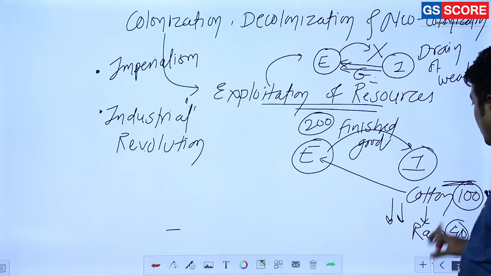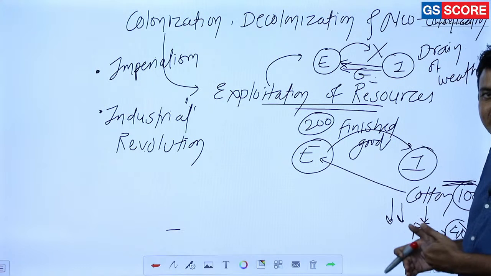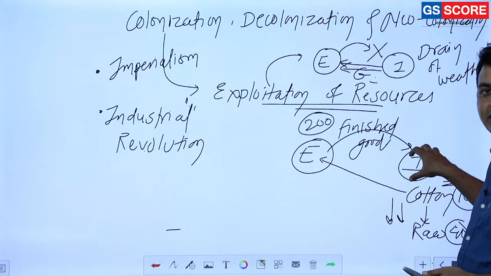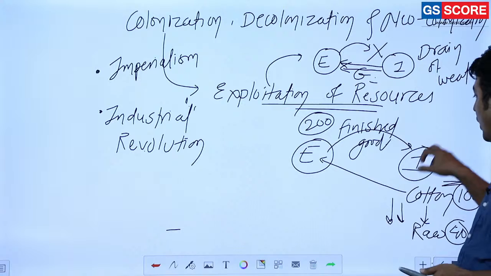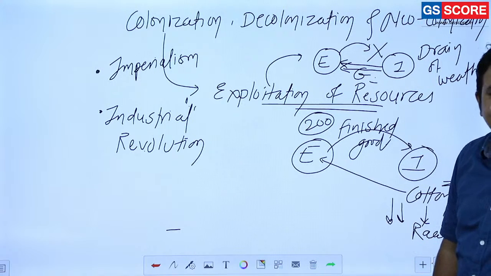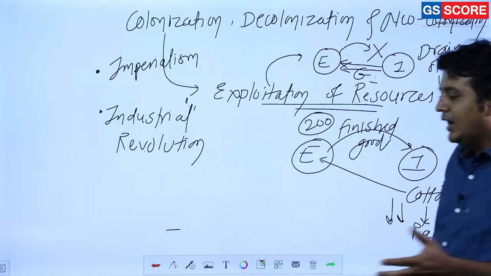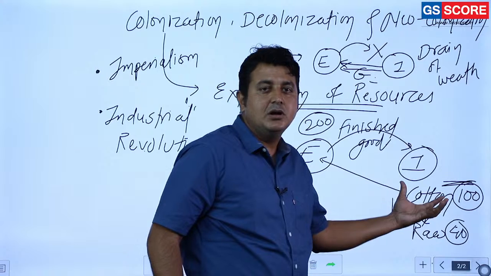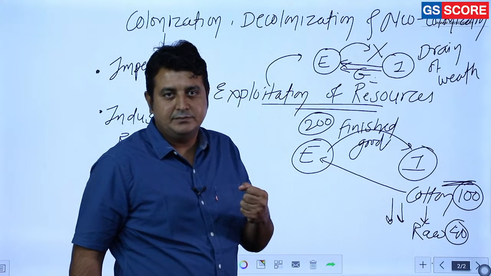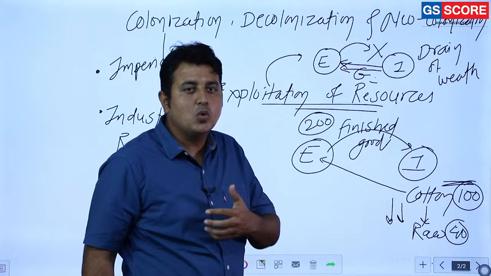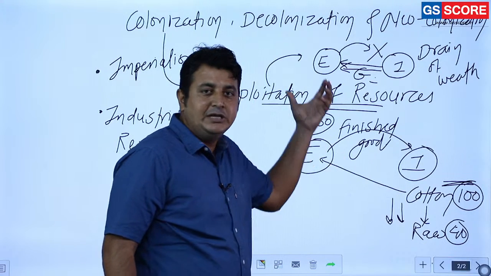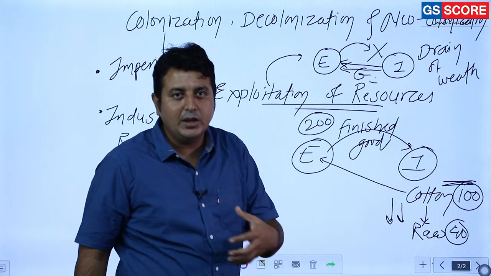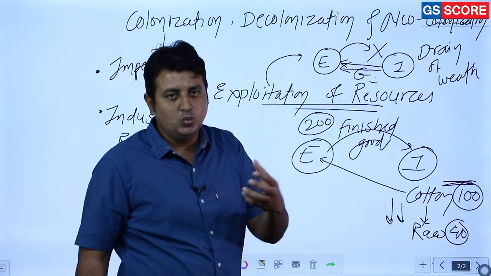That means from the raw material side, they are taking the raw material at the cheapest rate and selling their finished goods at a costlier rate. And why is India going to purchase? Because colony, slave, they don't have any option. And that is the ideology of colonialism. India became their own market. No competition at all, no competitor at all. If they increase the prices, still India is going to pay. That was the case, and that is the way colonialism acted as a tool of exploitation.